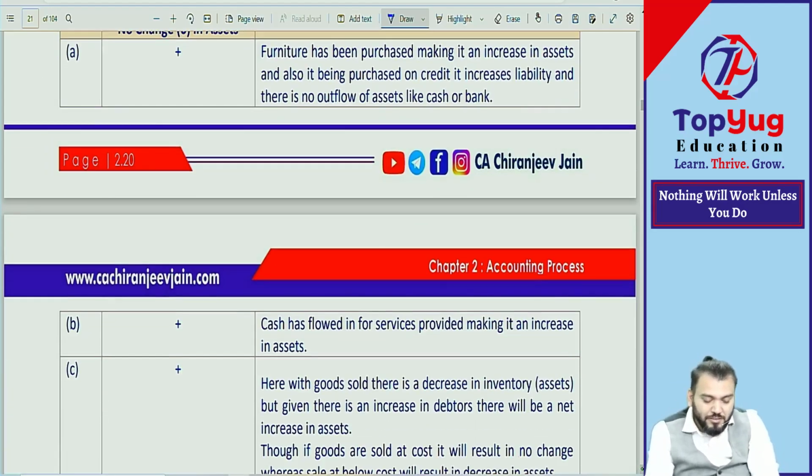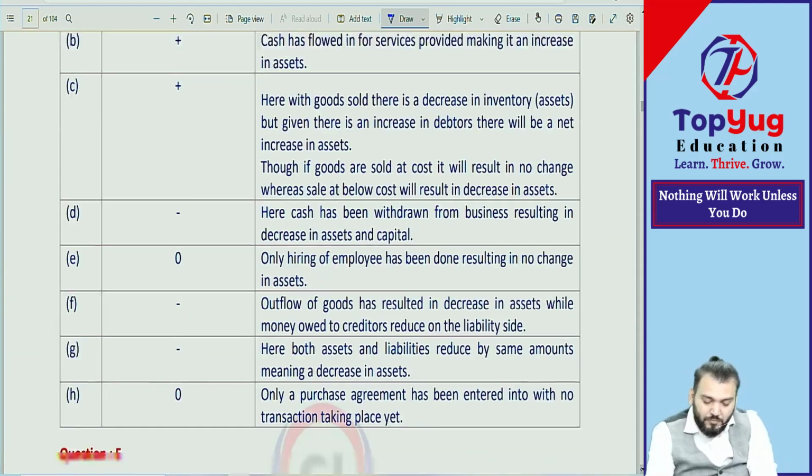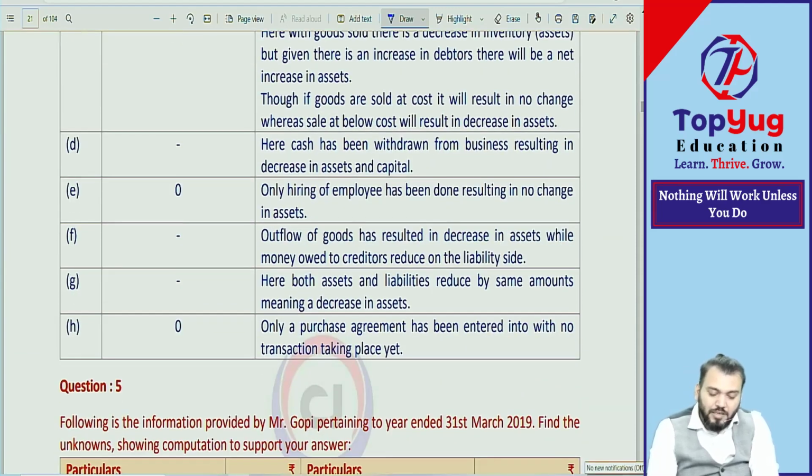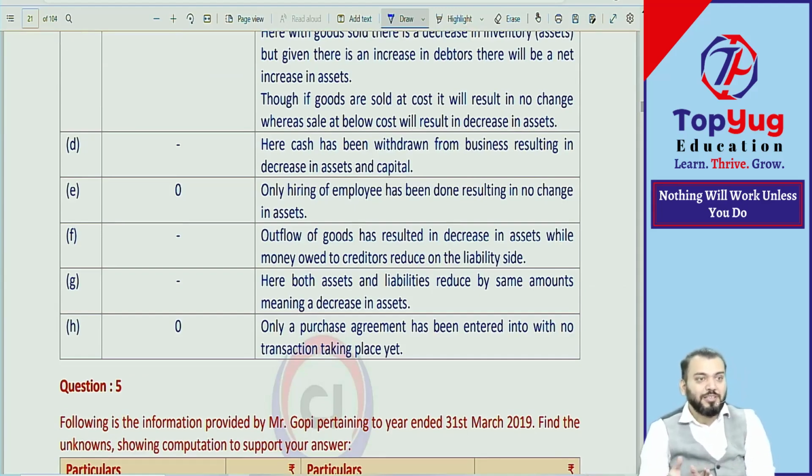Understood? Correct. Just read and analyze whether we have done it correctly or not. Also read the reason, because in the exam, if the same question is asked, the reason needs to be given. This is plus, minus, zero with reason, so you need to write down the reason also. Then you will be able to understand.